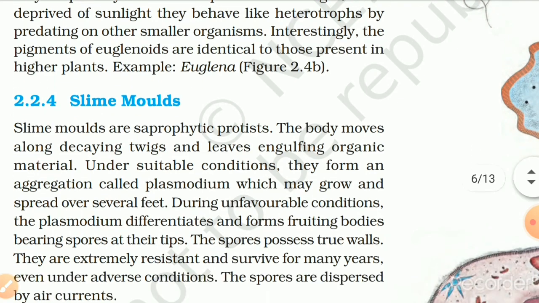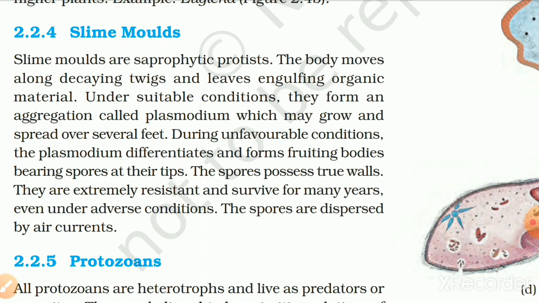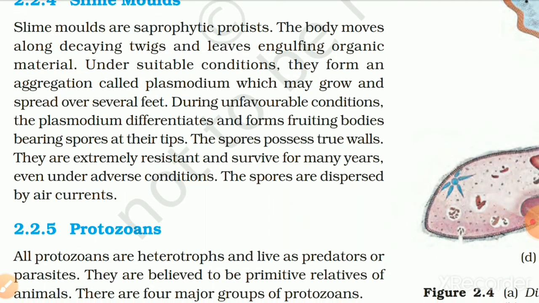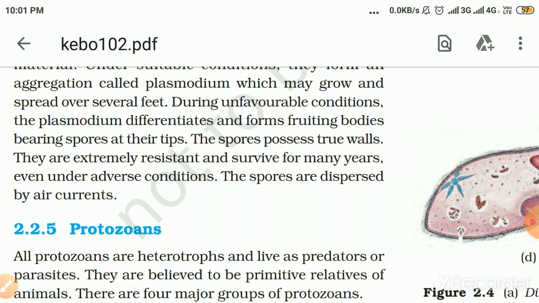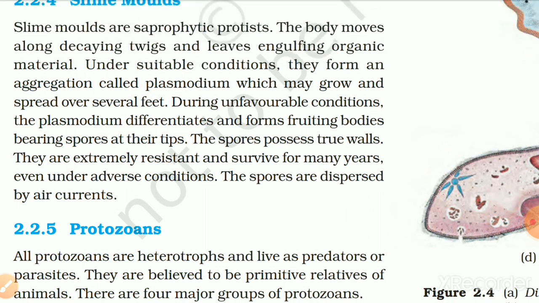2.2.4 Slime molds. Slime molds are saprophytic protists. Their body moves along decaying twigs and leaves, engulfing organic material. Under suitable conditions, they form an aggregation called plasmodium, which grows and spreads over several feet. During unfavorable conditions, the plasmodium differentiates and forms the fruiting body bearing spores at their tips. The spores possess true walls. They are extremely resistant and survive for many years even under adverse conditions. The spores are dispersed by air currents.